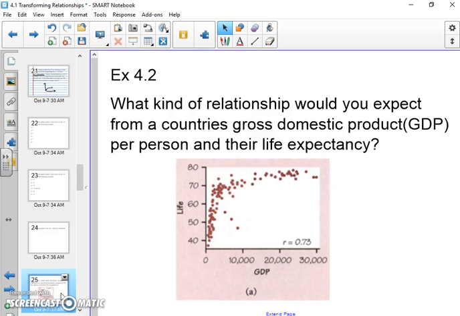Alright, now 4.2 actually talks about this scatter plot. It's very curved, and actually it talks about the warm-up. So I'm not going to repeat that content. You guys can read it yourself. So this is very curved, but it has a decent correlation. This is untouched. This is the raw data.